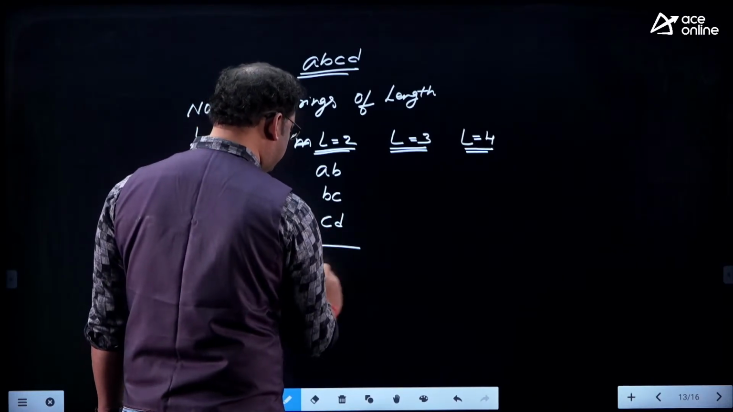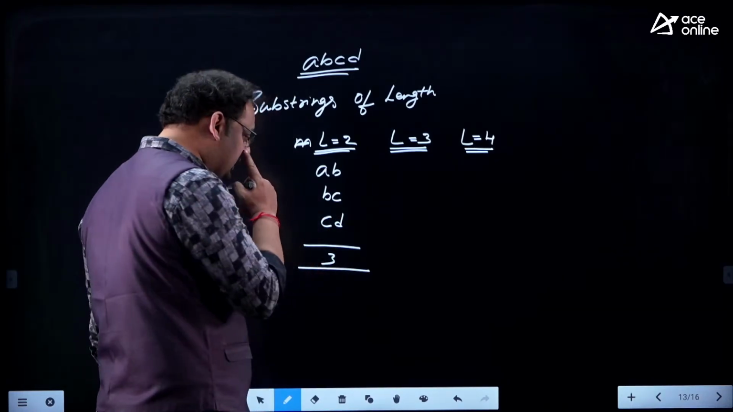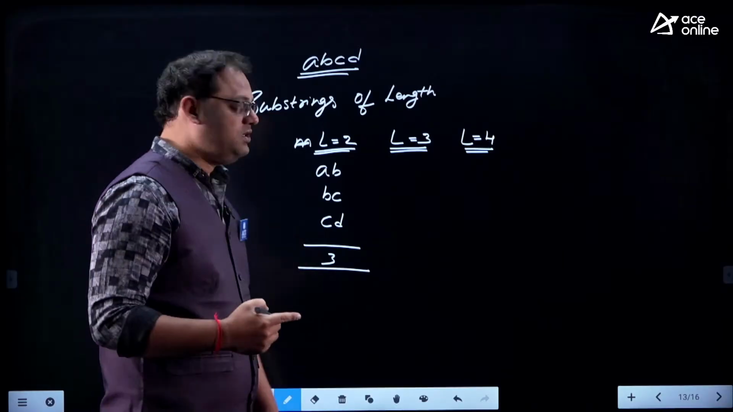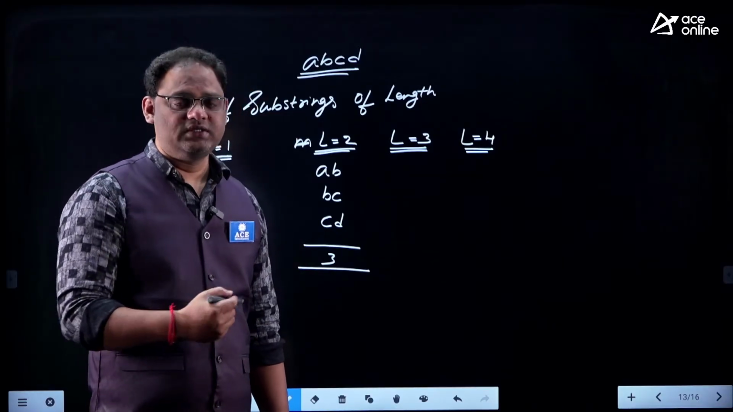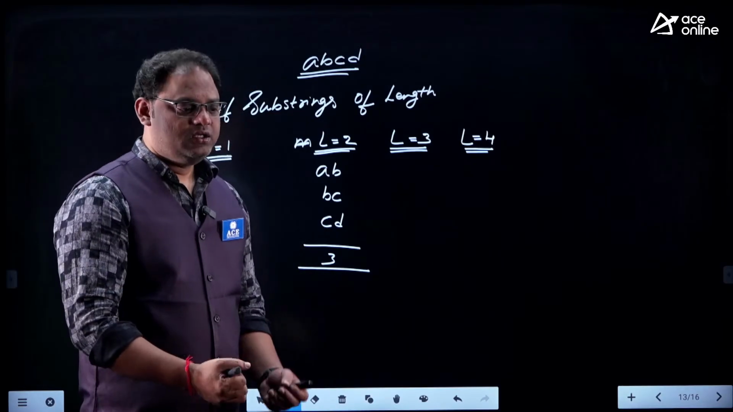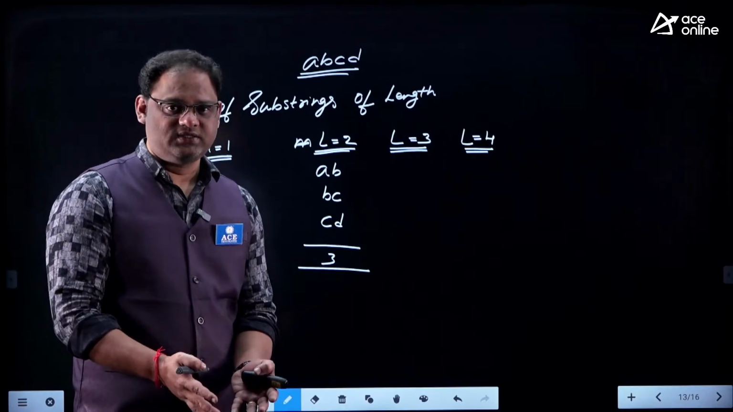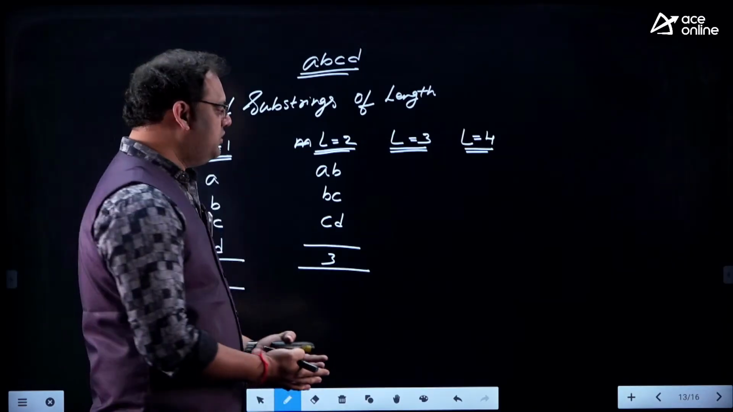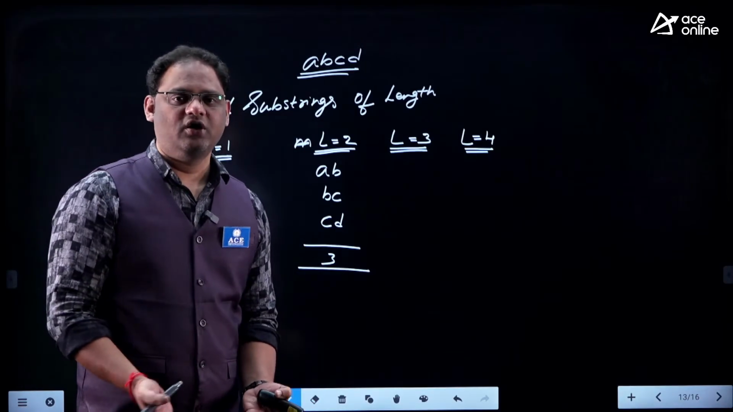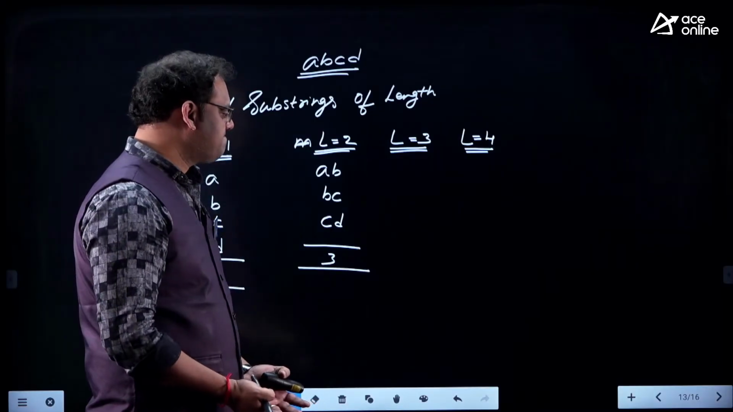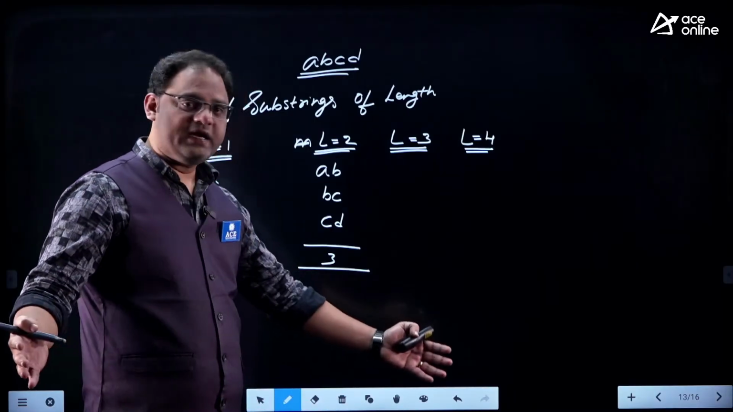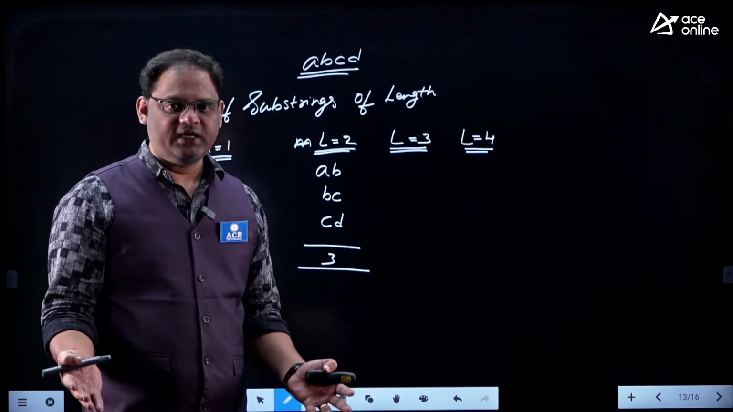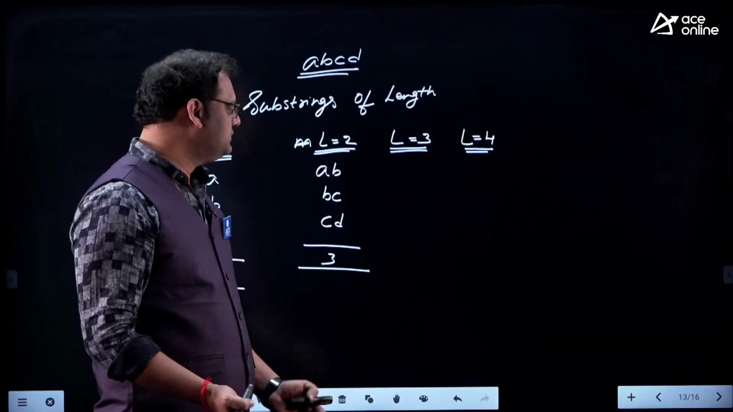Like three substrings I can prepare. Yes, you are right. If the length of the string is n or m, and you want to take pairs, two strings like that, you can prepare m minus 1 or n minus 1. If there is a string of 100 characters, you can prepare 99 pairs from that.